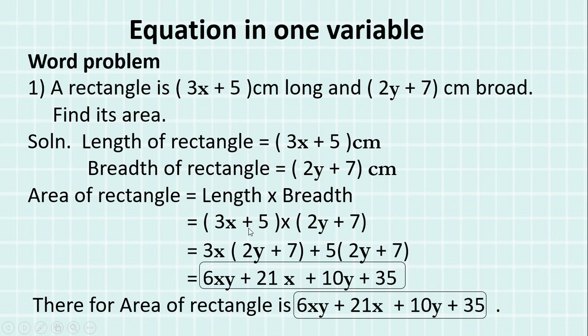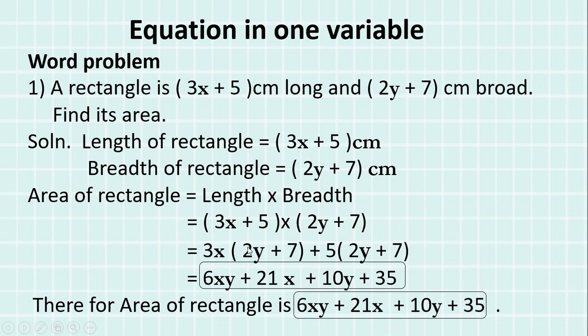So you will write length (3x plus 5) into (2y plus 7). Now we have seen multiplication of binomial with binomial. The same method will be applied over here. You will split this binomial, take a monomial of it and multiply it with the whole binomial. You will take another monomial and multiply it with the whole binomial. Now this monomial will be multiplied by each monomial inside the bracket.